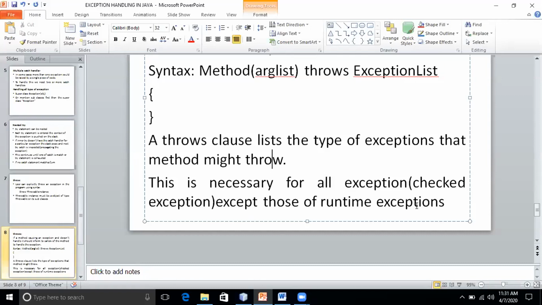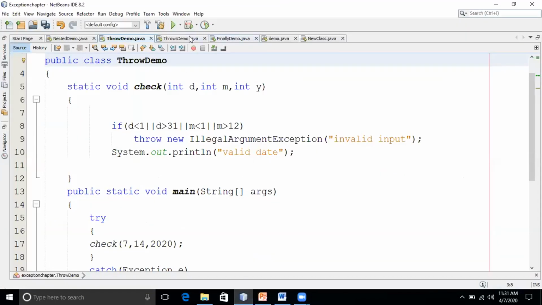File not found is a checked exception. So if you are throwing this kind of checked exception, that time we have to indicate using throws.